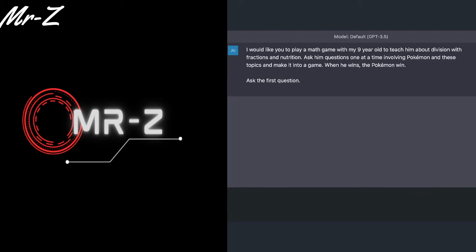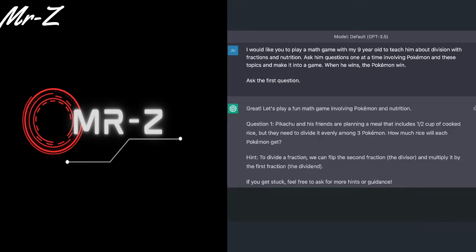And I said, ChatGPT, I would like you to play a math game with my 9-year-old to teach him about division with fractions and nutrition. Ask him questions one at a time involving Pokemon in these topics and make it into a game. When he wins, the Pokemon win. Ask the first question. And ChatGPT says, great, let's play a fun math game involving Pokemon and nutrition.